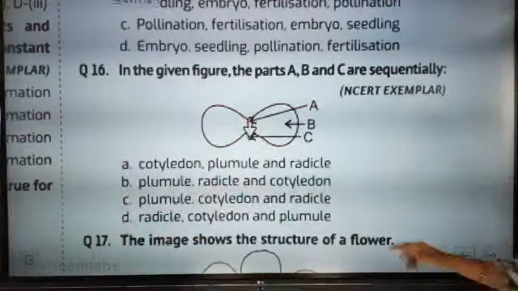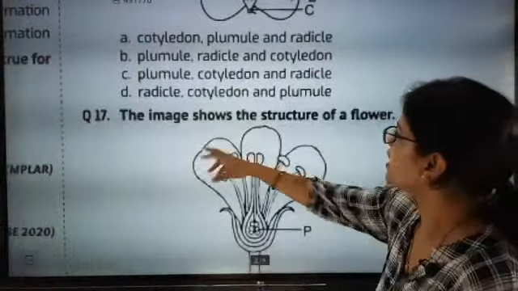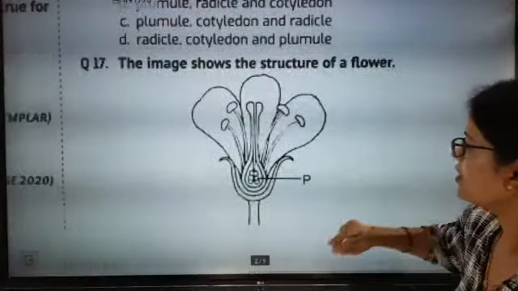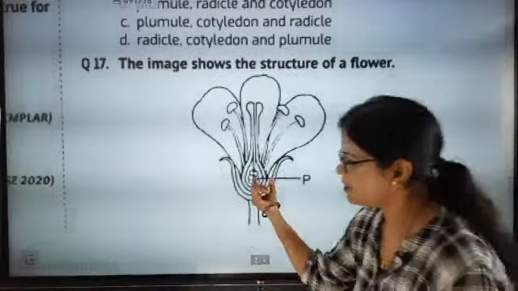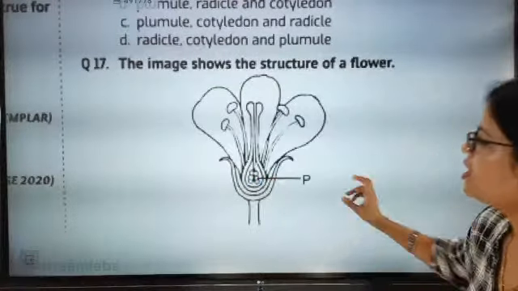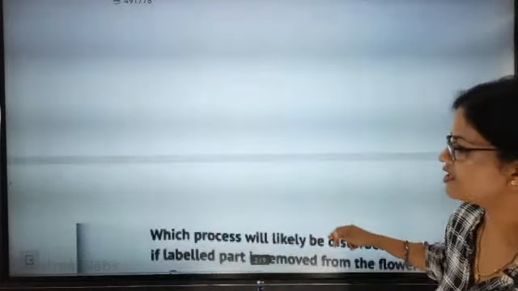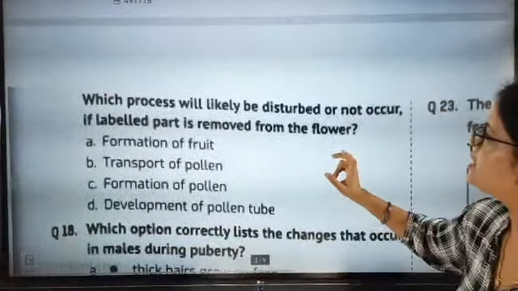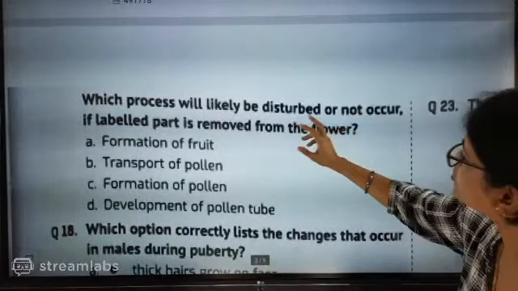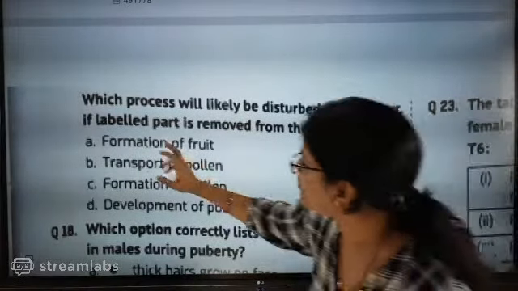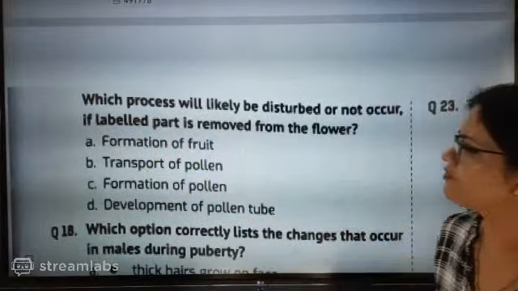Okay, shall we go for the next, because we have many questions today. The image shows the structure of a flower. Now the P point is only located. What is the P point? They are asking which process is likely to be disturbed or not occur if the labeled part is removed from the flower.